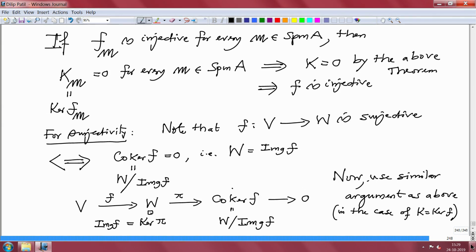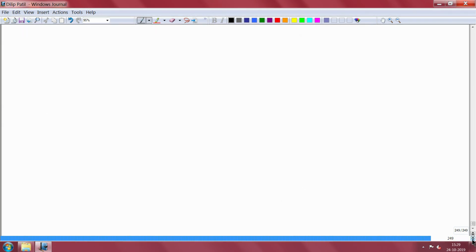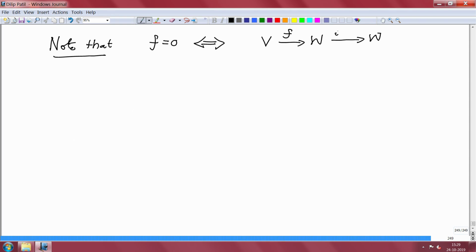Now, the bijectivity will follow if we put both together, and for f being 0, that will follow from the fact that, now you note which sequence is exact. f is 0 if and only if the sequence V to W, this is f, and from W to W by identity on W, is exact.